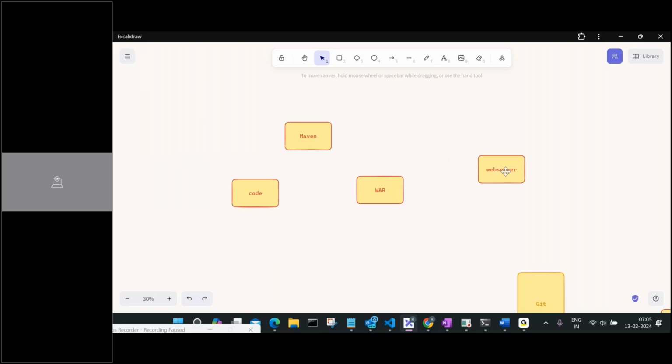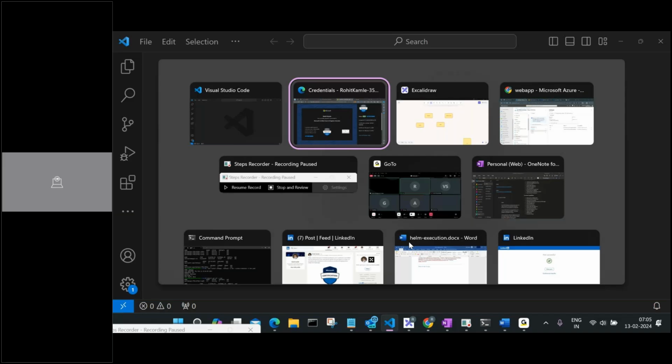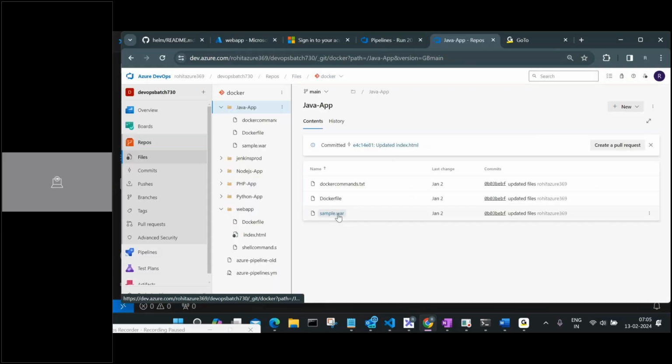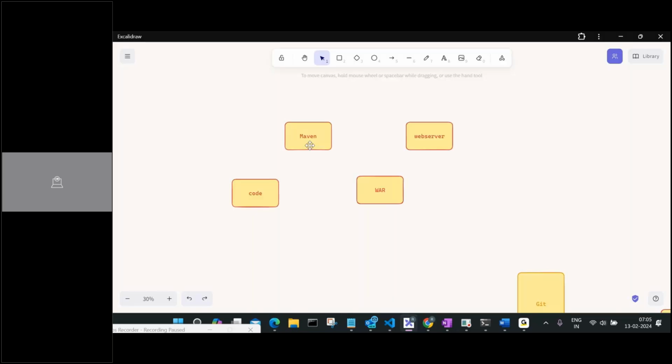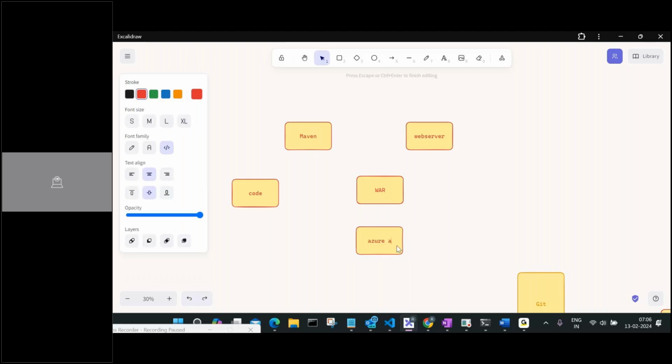I have the same thing. If I go back to my code, where is that web application here? Okay, if I go back to my code, I have this Java application. Inside this one, you can see this sample.var file because this is a predefined thing which I have. I'm directly putting this inside the Git, which is not a best practice, I'm again telling you. But in case you have something like this, you can really deploy this particular thing. So this var file, yes, you have to save it to some place, and that's where you can use it as your artifact.